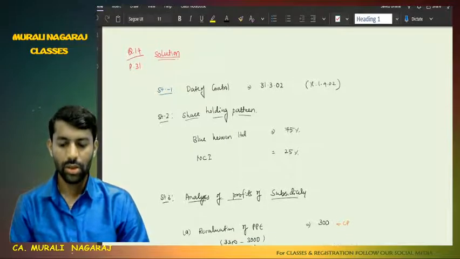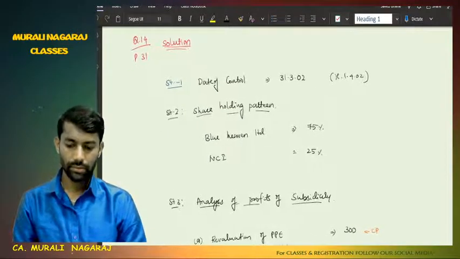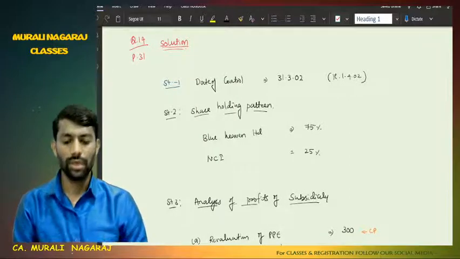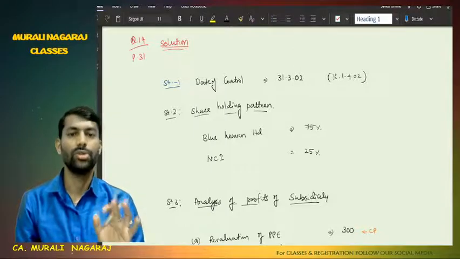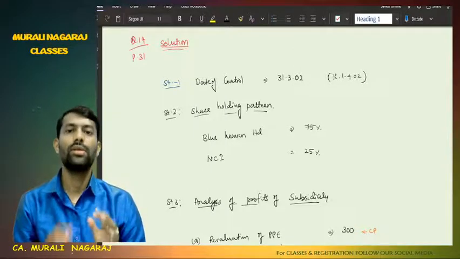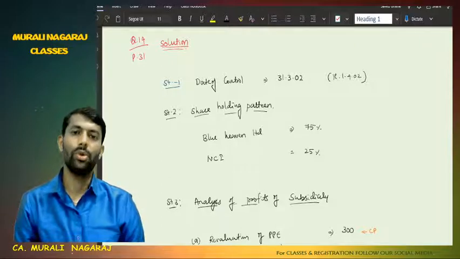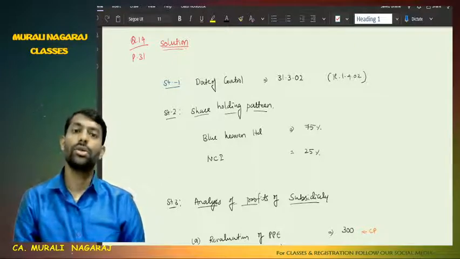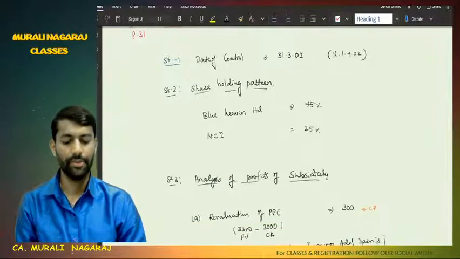Now, question number 14. Here, step number 1 is the date of control, which is the same, 31st March 2002. Step number 2, shareholding pattern. In this problem, it is 75% Blue Heaven Limited and 25% non-controlling interest. We have taken it, totalling 100%.